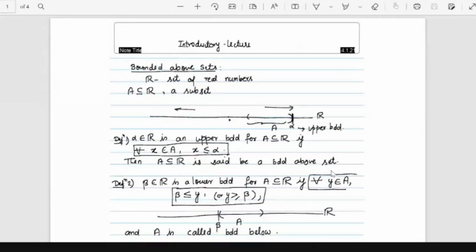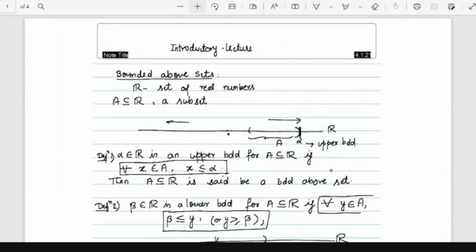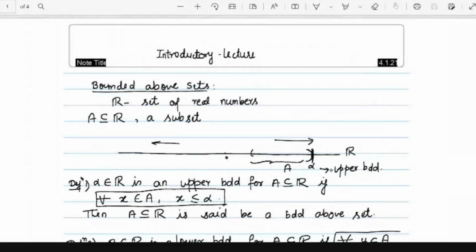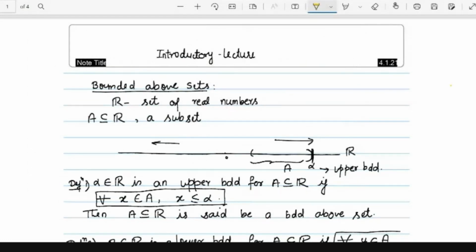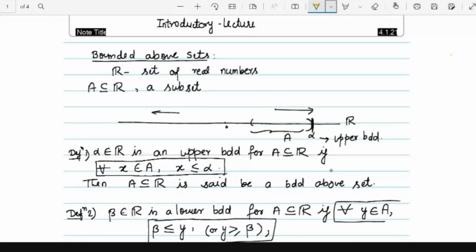So I'm going to present my screen. Actually, this topic is very lengthy, so I thought to teach from these self-written notes, because if I write, it will take a lot of time. These are the basic things which we are going to just revise, because I assume that everyone is aware of this. So first of all, what is a bounded above set?